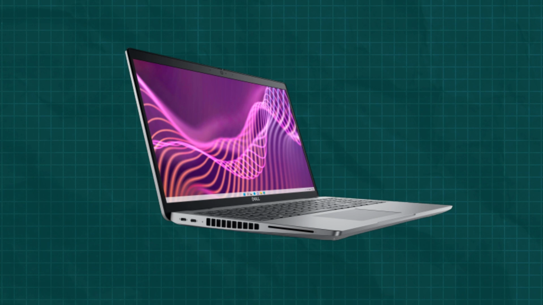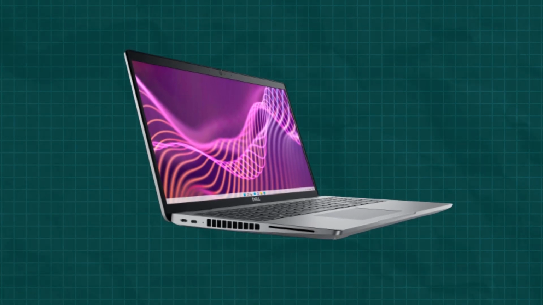Congratulations, you've just replaced the SSD in your Dell Precision 5570. Power it on and you should be good to go.